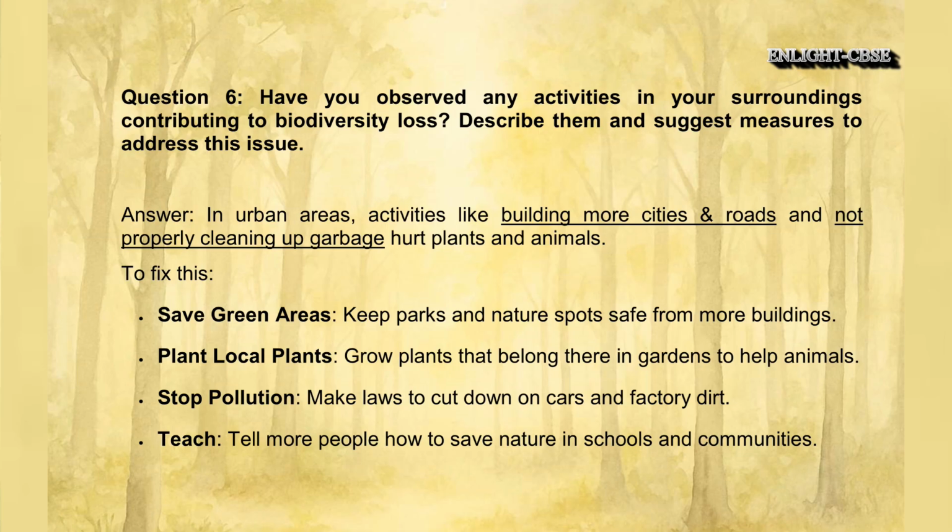Plant local plants: grow plants that belong there in gardens to help animals. Stop pollution: make laws to cut down on cars and factory dirt. Teach: tell more people how to save nature in schools and communities.